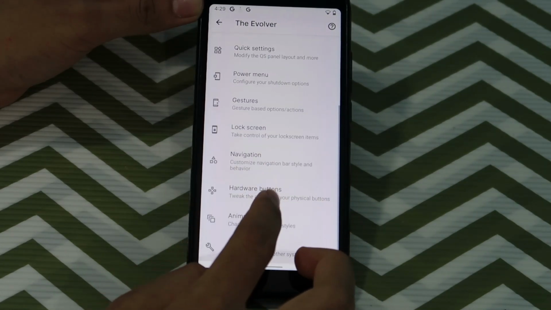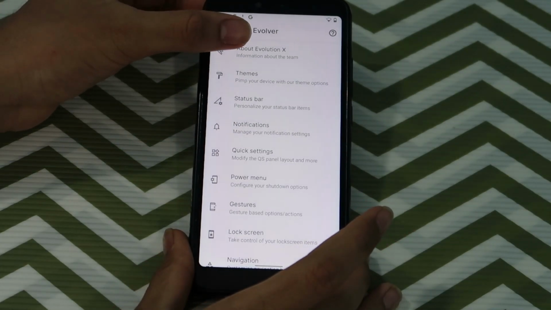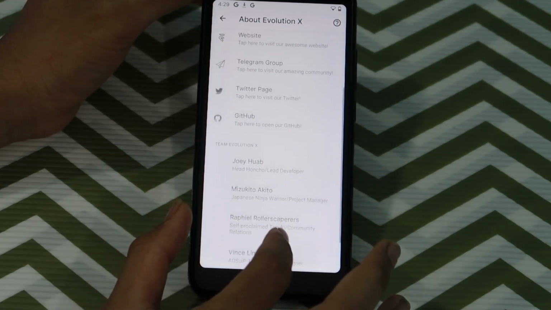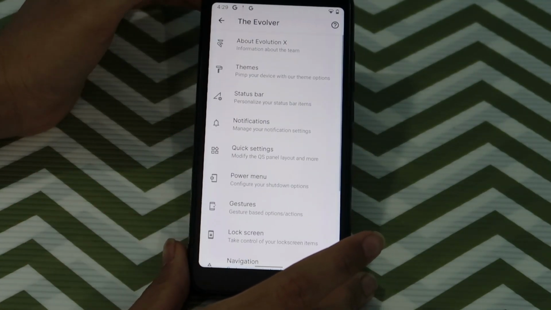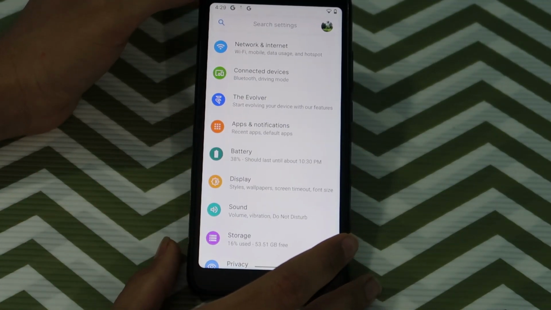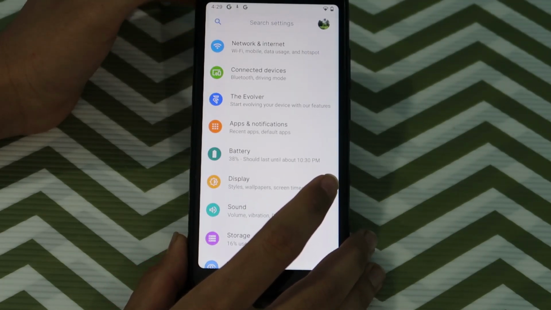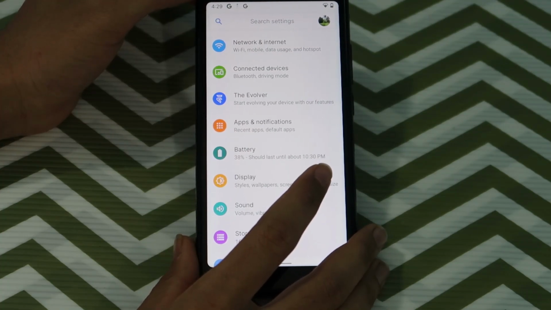So also the animations and other things, and also some information about evolutionx. You can visit their website. Okay, and let's see more about the battery. Right now it is 38%, and also one thing about this ROM is it improves the battery life of your device.